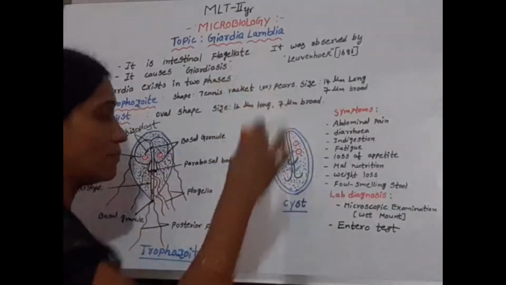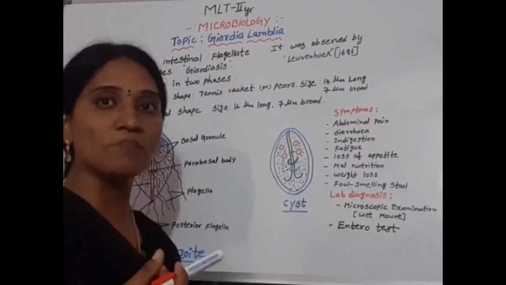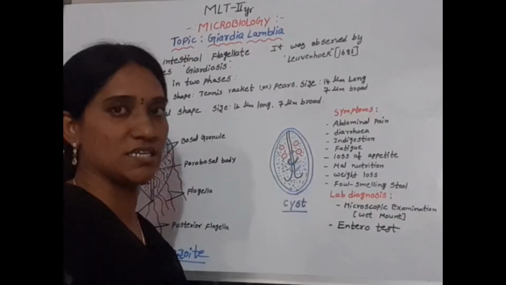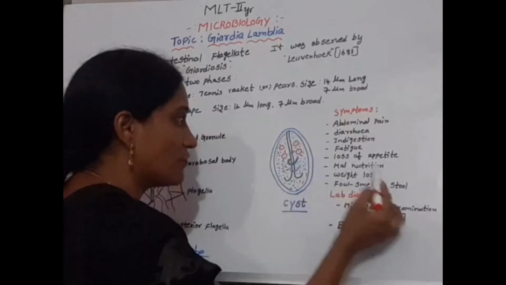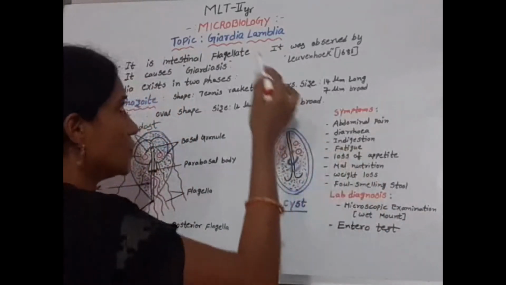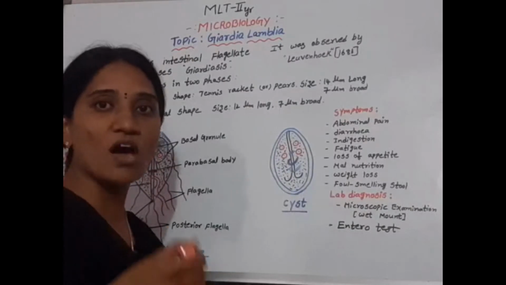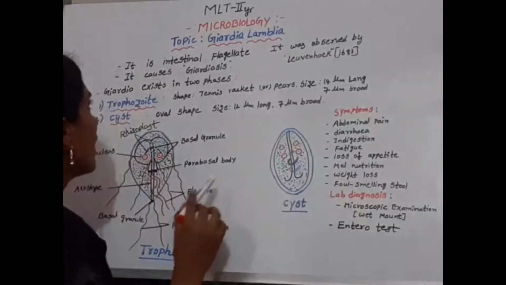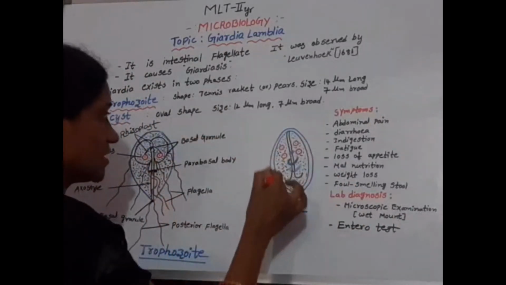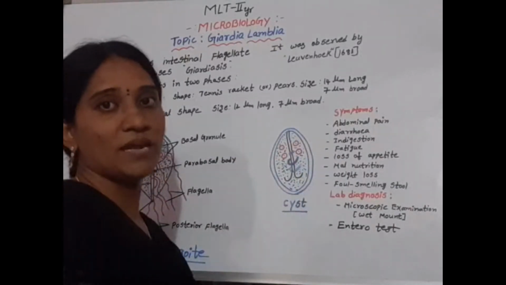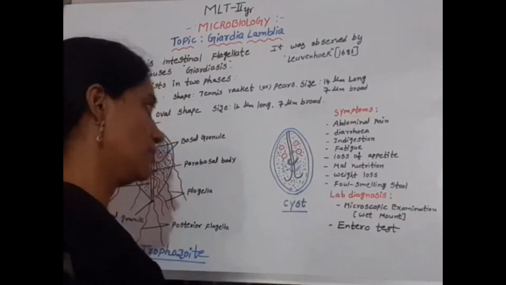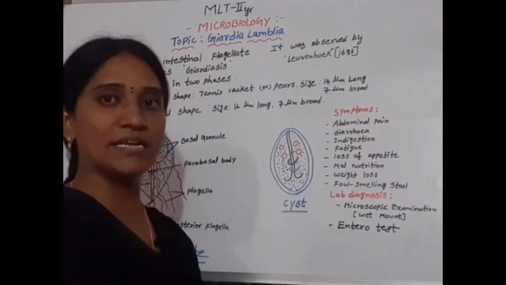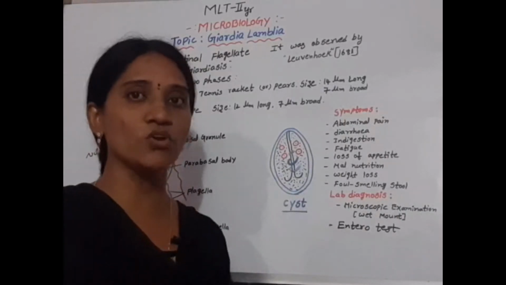This Giardia lamblia lives in the small intestine and absorbs nutrients from the intestinal area. So we can face malnutrition due to this infection, because it absorbs the nutrients from the human body. The cyst remains for many days in a dormant state, and after it enters into water through contamination, it again infects human beings.